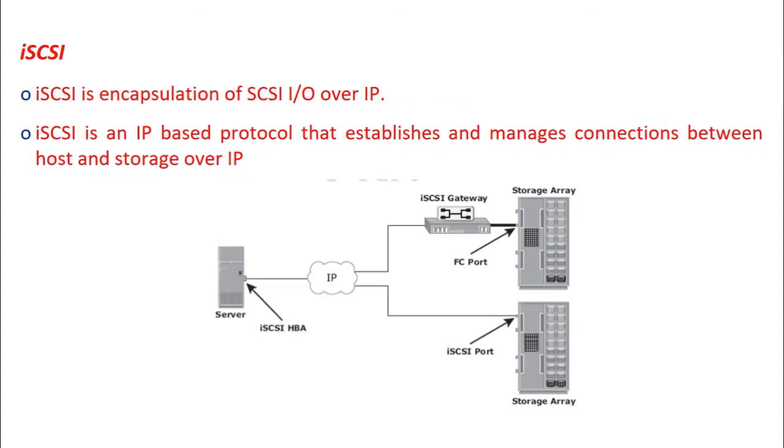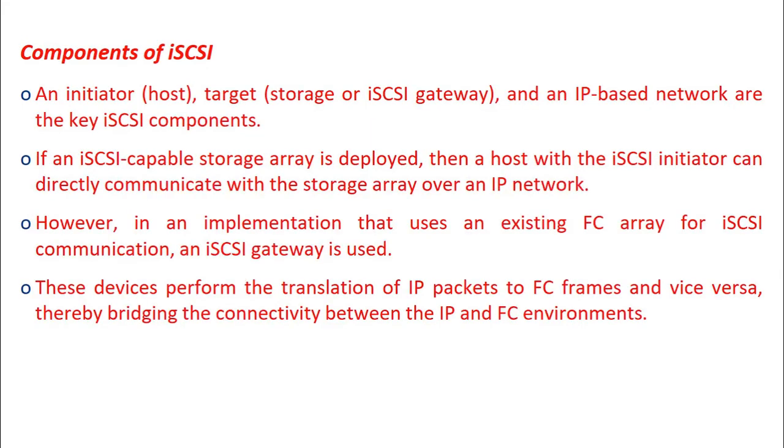So that is what we just looked at in this particular diagram. There may be an iSCSI gateway which may act as a target, or the iSCSI storage array port that is a part of the storage array may be the target. The iSCSI host bus adapter will be the initiator in most of the cases. So we may have an iSCSI initiator at the host, a target which may be an iSCSI gateway or a storage array, and an IP based network. Those are the key components of iSCSI. These devices perform the translation of IP packets to fiber channel frames and vice versa, thereby bridging the connectivity between the Internet Protocol and fiber channel environments.